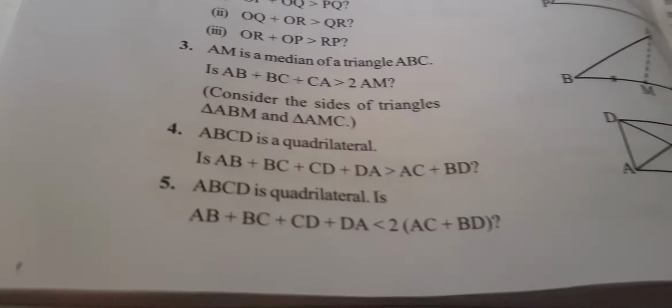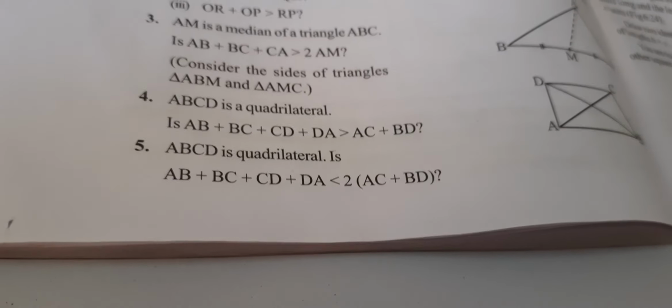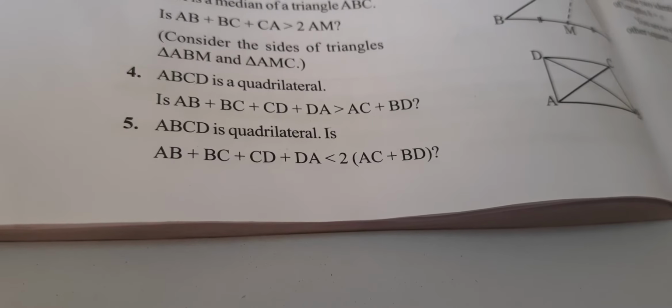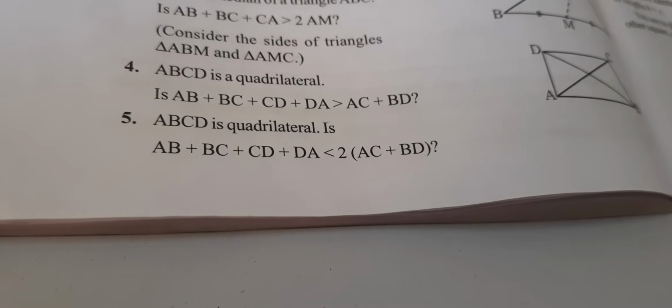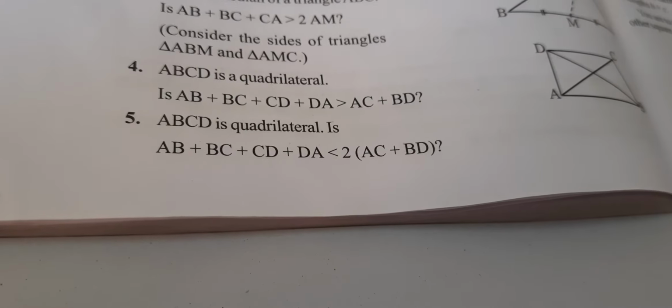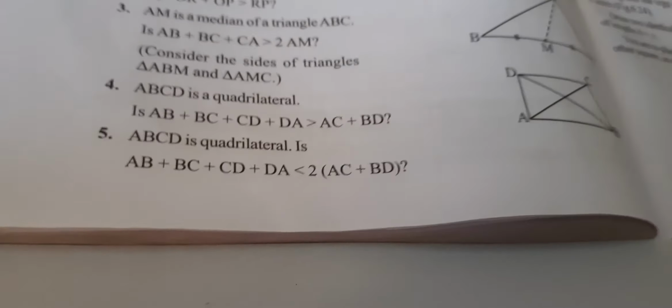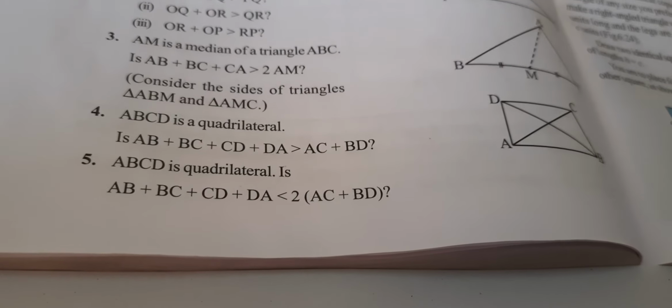You see, ABCD is a quadrilateral. Is AB plus BC plus CD plus DA less than 2 of AC plus BD? Now you have to find out. Same thing, a quadrilateral, the same figure. But here we have to find out the difference.